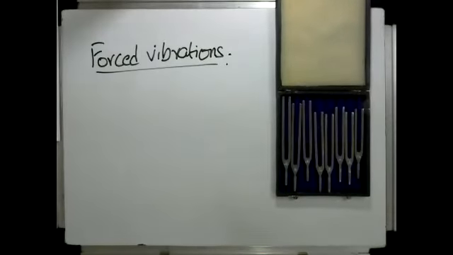Natural vibrations are the frequency at which an object vibrates and produces a sound without any other external forces being applied on it. And when we say external forces, we don't mean the initial force that is required to get something to start vibrating. But once it has started vibrating, if no other forces are applied, the way it vibrates produces a natural vibration.